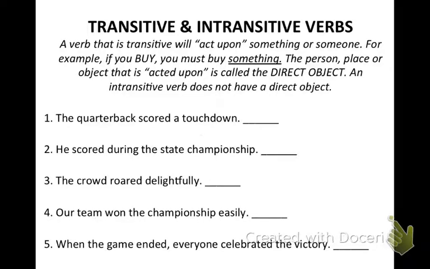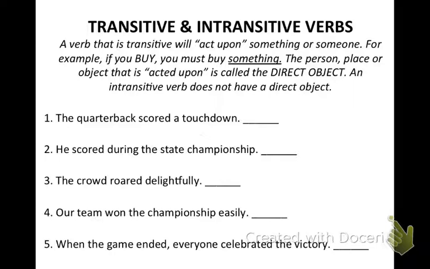Some of you may be a little confused still about what a transitive and an intransitive verb is. So we mentioned in class that a transitive verb has an action that is transferred to something else. For example, if you hit, you have to be hitting something, right?